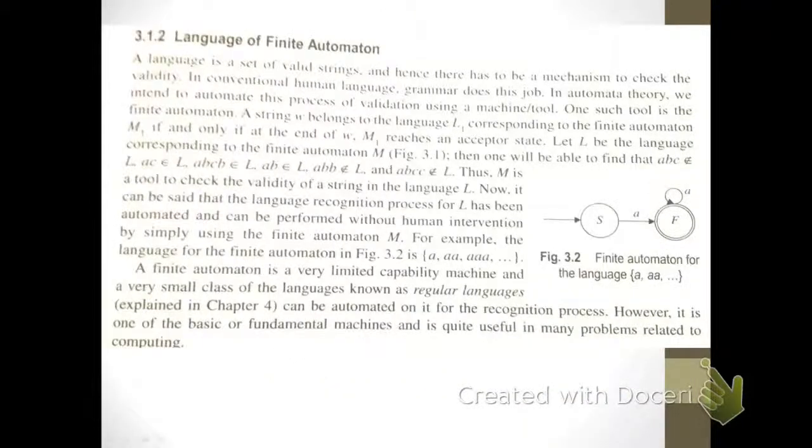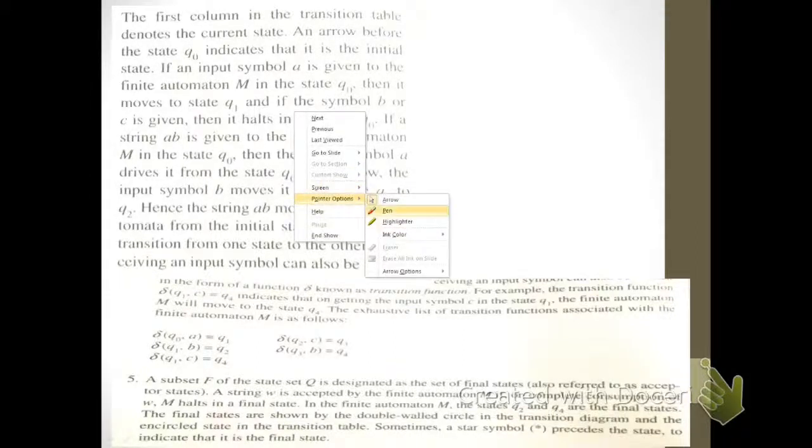Here in the transition table, the first column denotes the current state. An arrow before the Q0 indicates that it is the initial state. If an input symbol A is given to the finite automata in the state Q0, then it moves to the next state Q1, and if the input symbol B or C is given, then it halts in the state Q0. So this is the basic description of all the finite automata that we have studied till now.